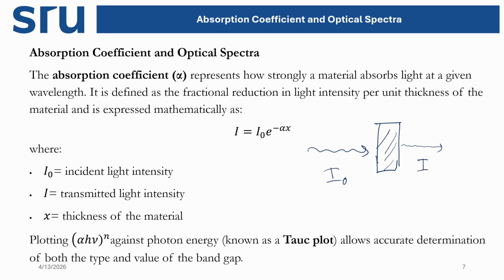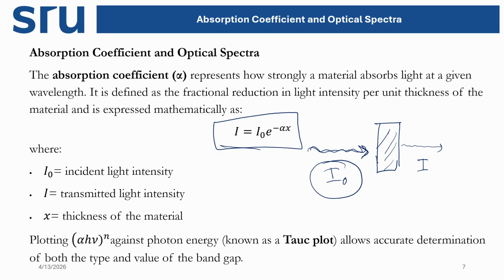So when I use one light source, before interacting with the material the intensity is I naught, or I0, that is higher intensity. After passing through the material, the transmitted light intensity is I, that is lower. Then using this equation, we are going to calculate the absorption coefficient of the material.